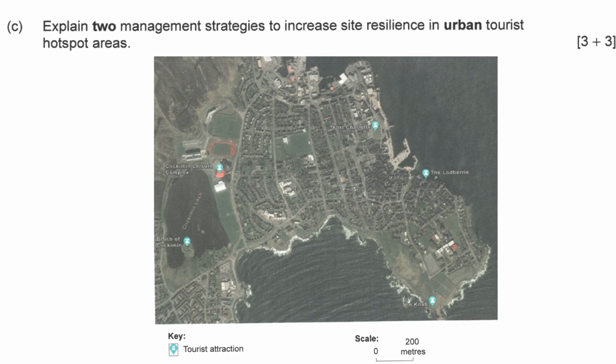Explain a tourism management strategy to increase the site's resilience in urban tourism. Oh yeah, too many tourists, right? Too many tourists travel to the famous tourist town. 6 marks. Pause and write it down.